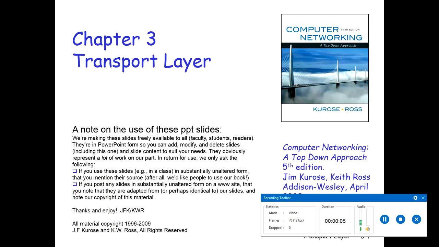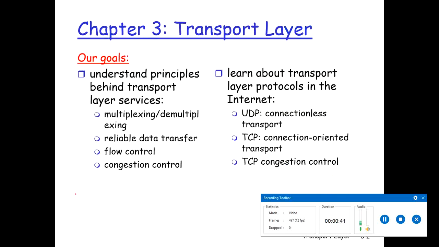We are going to start with another new chapter, which is chapter 3, and another layer of the TCP/IP model, which is the transport layer. As I discussed in my previous lecture, we are following the top-down approach, discussing each and every layer in detail. Last week, we discussed the application layer in detail: what the applications are and what the protocols related to that layer are. So this week we are going to start with the transport layer.